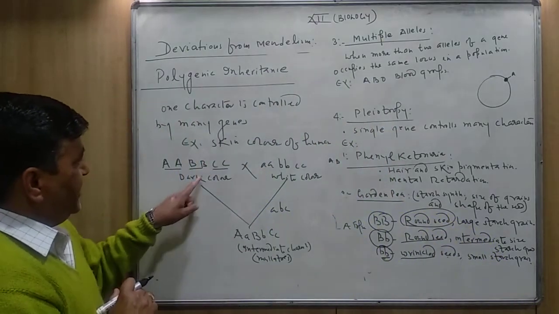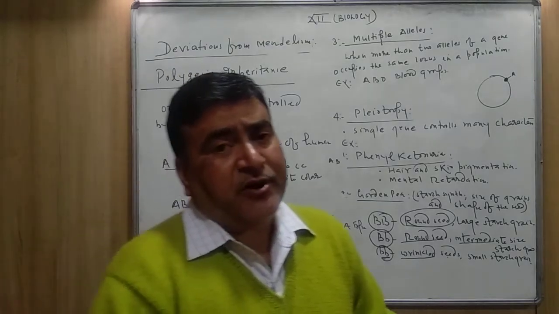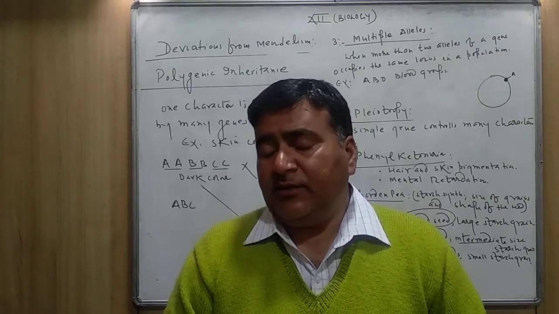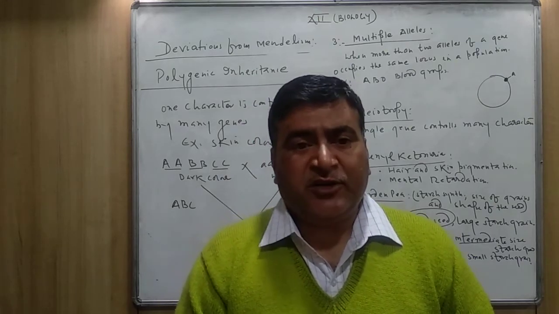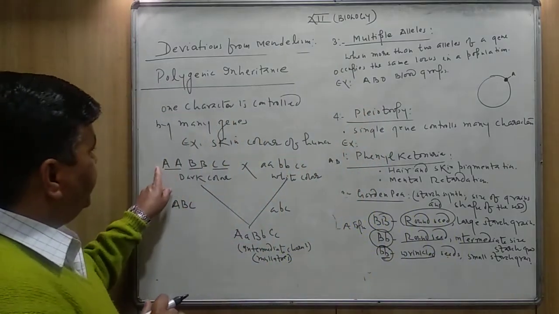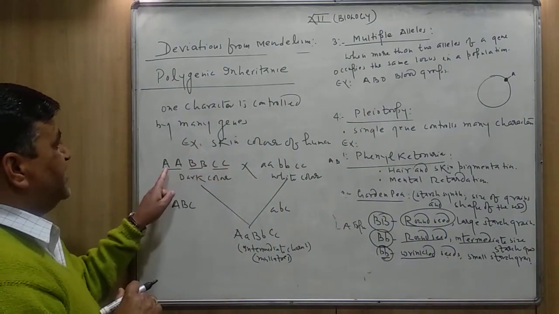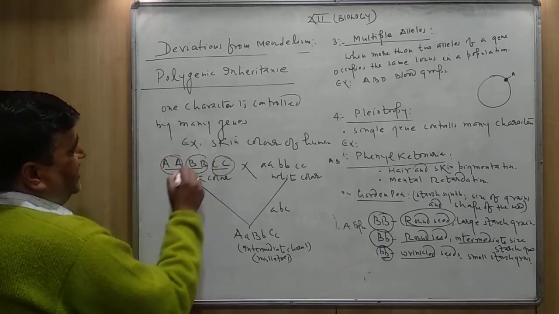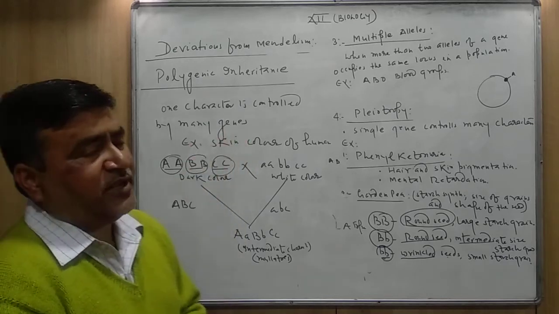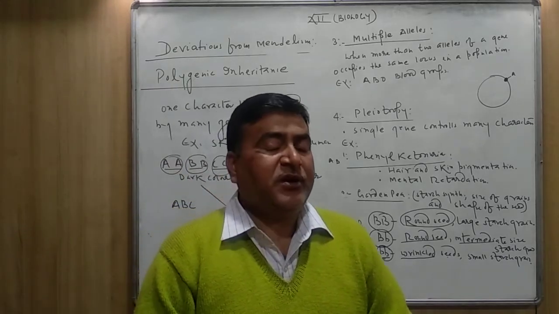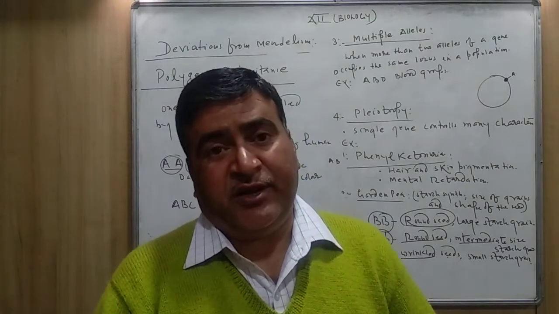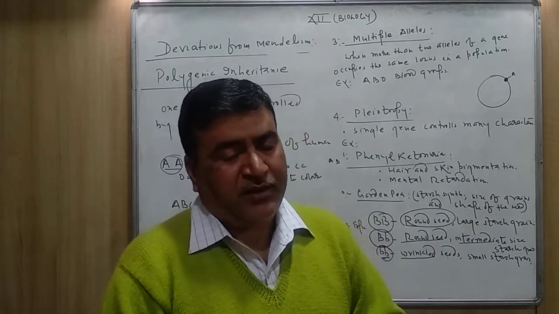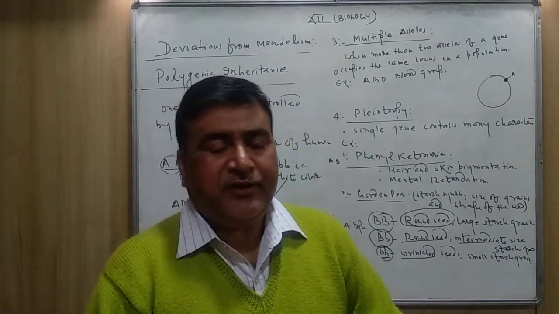And you can see here, the too much melanin production is because of the presence of the dominant genes. Here total 3 genes are there, A, B and C, and all these 3 genes are in the dominant form. Because of all the 3 dominant genes, they will produce more melanin pigment in the individual, dark.